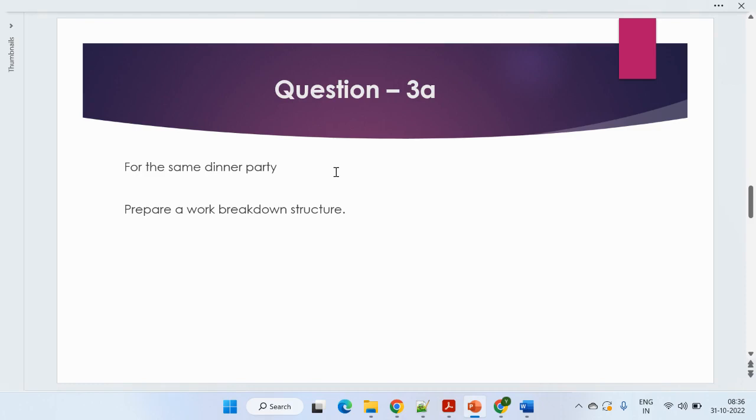In third, we are having two parts. Again, I already mentioned third is not a question. We are having only four questions: second, 3a and 3b. So don't write anything in the third question, just write in 3a and 3b. So for the same dinner party, prepare a work breakdown structure.